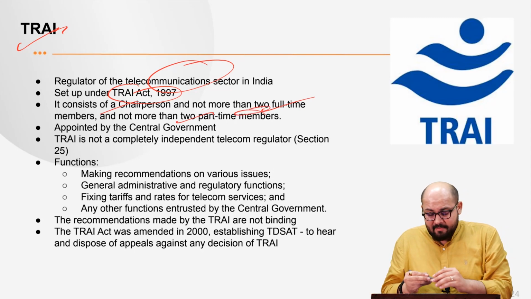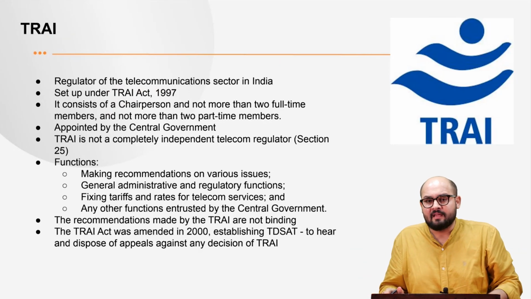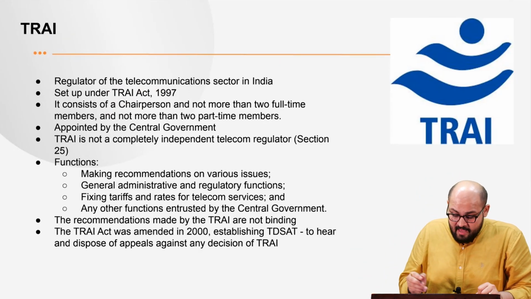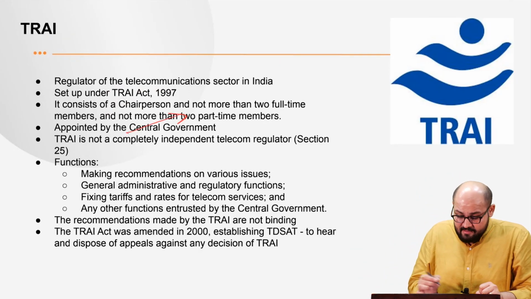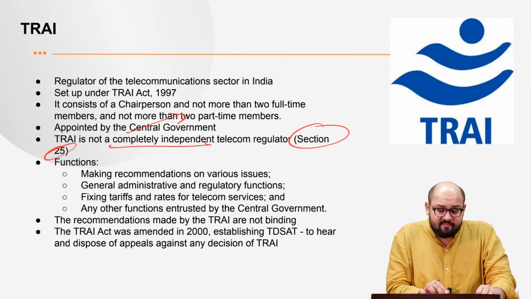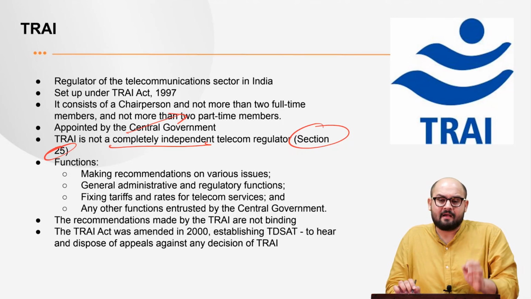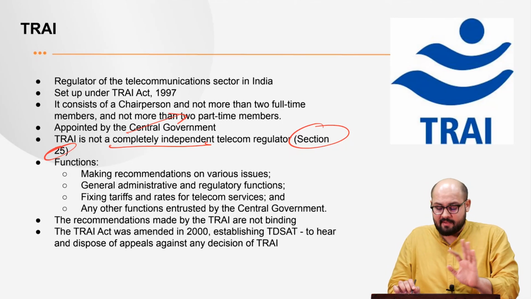Now, please understand that it is not a completely autonomous body. It is controlled by the central government, and it is appointed by the central government. As I said, it is not a completely independent telecom regulator, and under section 25 of the TRAI Act, it has been said that the central government can pass any order and the TRAI has to abide by it.